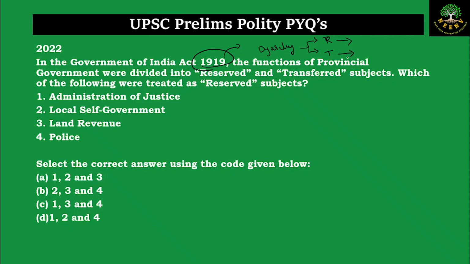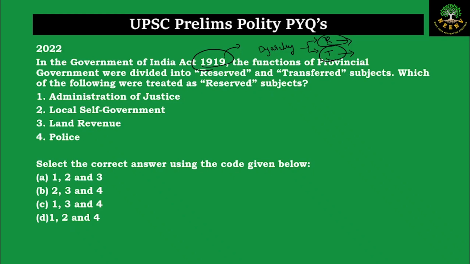Transferred subjects are those of local importance, which were to be administered by the ministers. So this question is asking us not about diarchy, but within diarchy, which subjects were reserved and which were transferred.